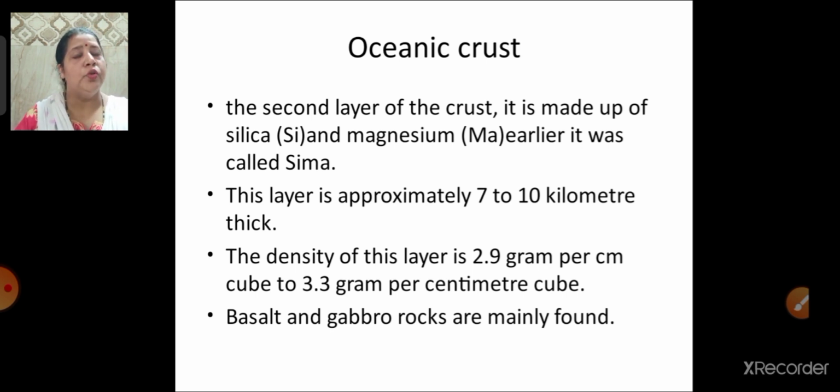So which are the two types of crust? Continental crust and oceanic crust. Okay children, I hope you all have understood till here what is continental crust and what is oceanic crust. Continental crust is known as Sial and oceanic crust is known as Sima.